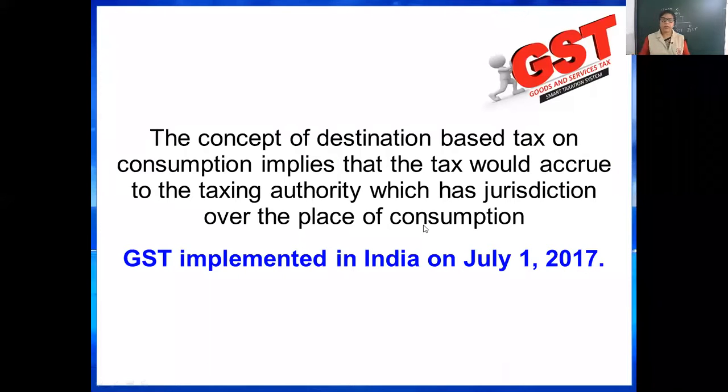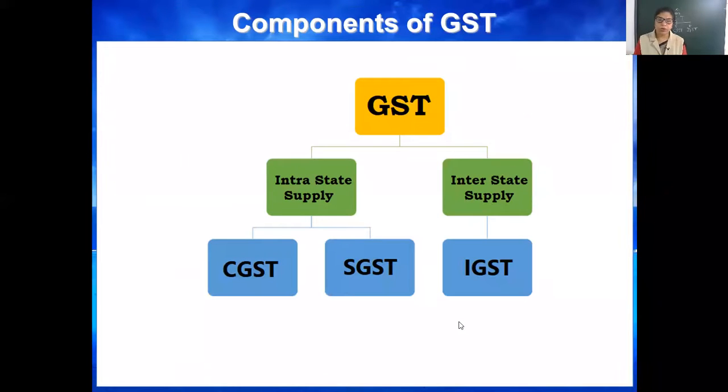The concept of a destination-based tax on consumption implies that the tax would accrue to the taxing authority which has jurisdiction over the place of consumption. GST was implemented in India on 1st July 2017. You should remember this date. It is based on consumption. Now look, components of GST.